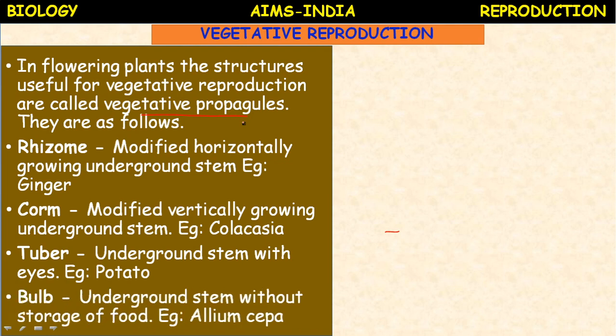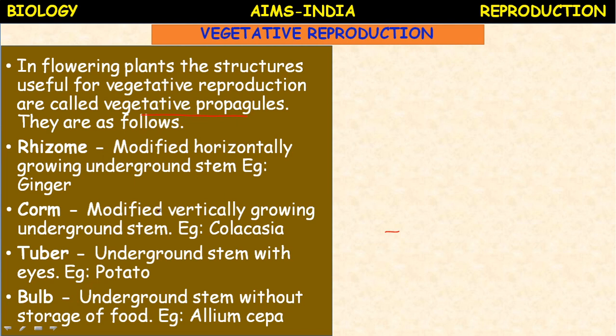So these are some of the structures where vegetative propagation is the most common type of reproduction in plants where the conditions are favorable. Vegetative reproduction is also a kind of asexual reproduction. It is of two types: natural methods of vegetative propagation in plants and man-made methods.